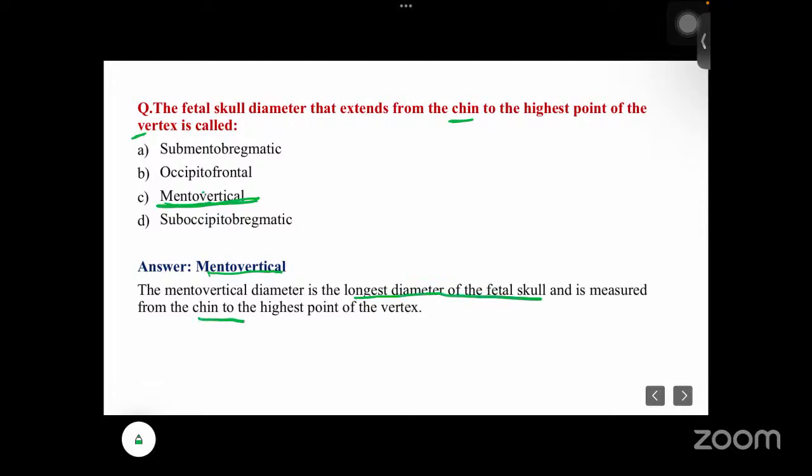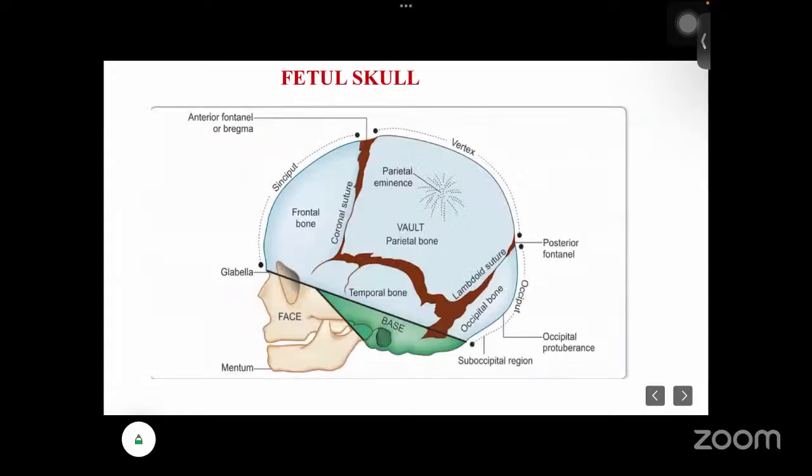measured from the chin to the highest point of the vertex. Okay, so here you can see the fetal skull. This part is the vault, light blue. And here you can see the face, chin, or the mentum. This part is the base, face. Here its front is the sinciput. This part is called the vertex. Here at the back side is called the occiput. And there is the suboccipital region also.